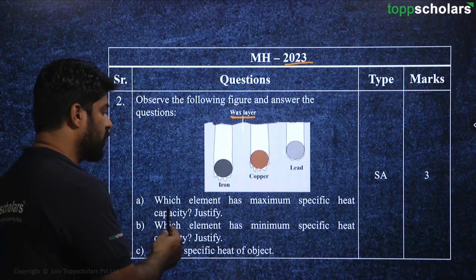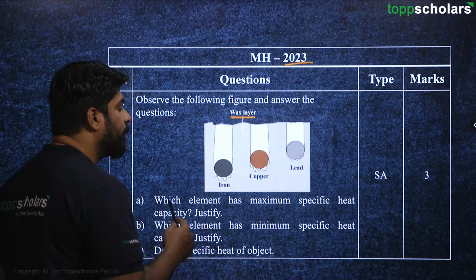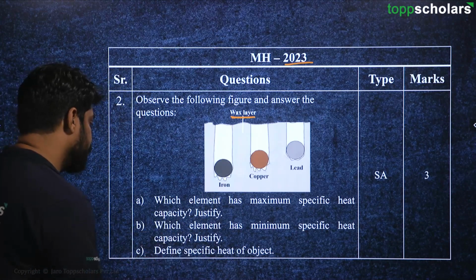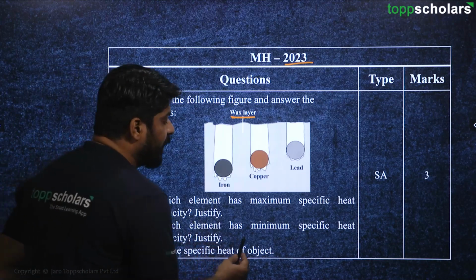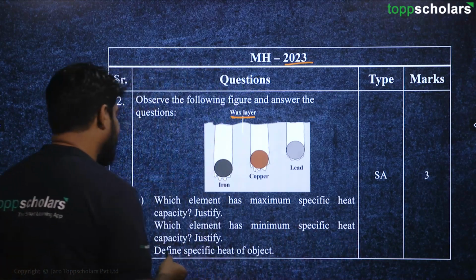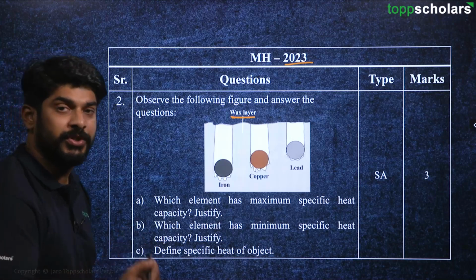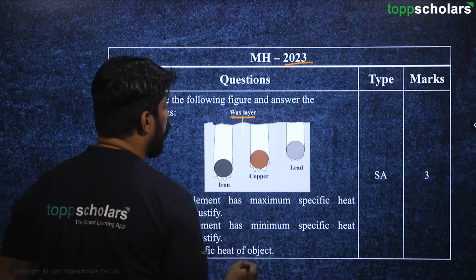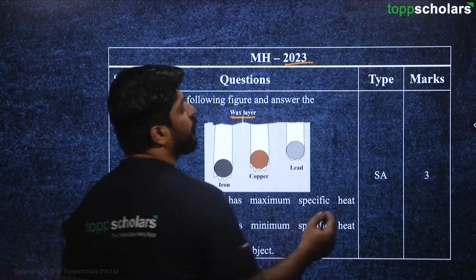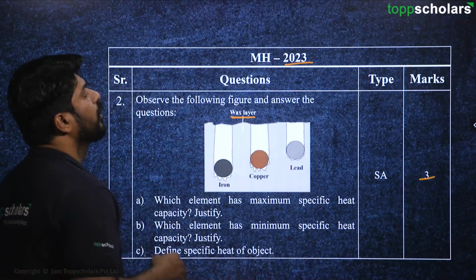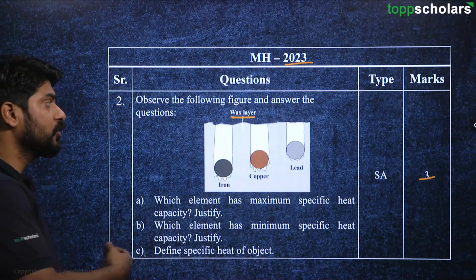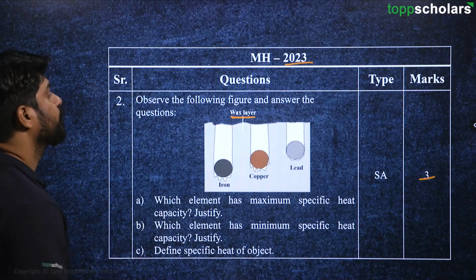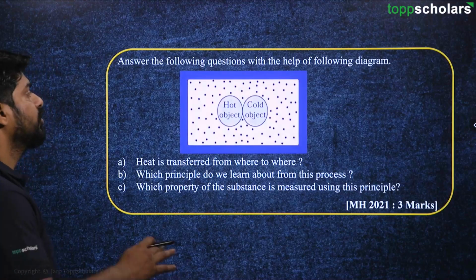Here are some questions. Which element has maximum specific heat capacity? We have to justify also. Then which element has minimum specific heat capacity? And we have to justify also. And then define specific heat of an object. So this is for 3 marks. Again, we are going to discuss this question at the end, so let us not discuss it right now.